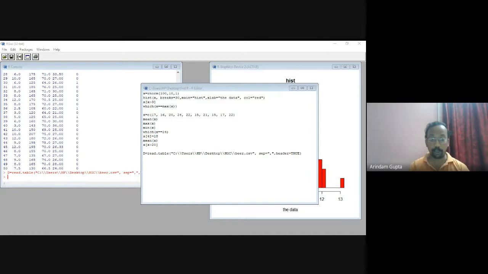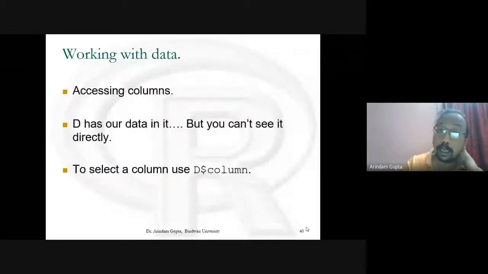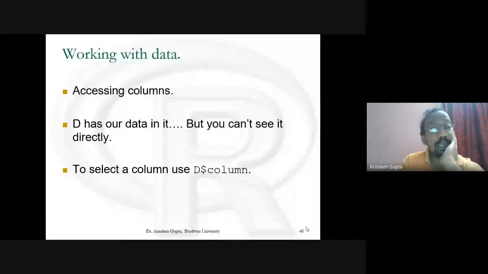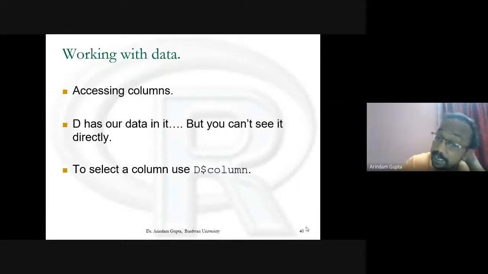Then we go to the presentation. Working with data, accessing the column. D has our data in it, but you cannot see it directly.